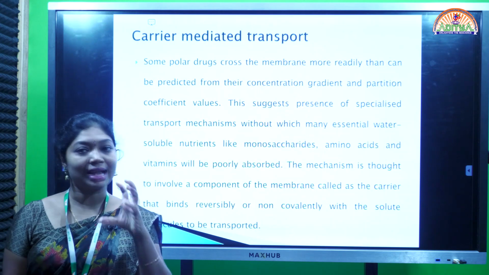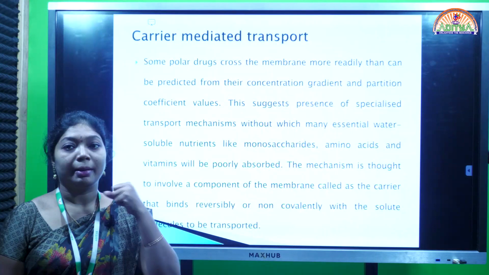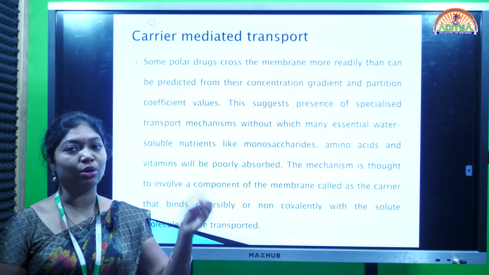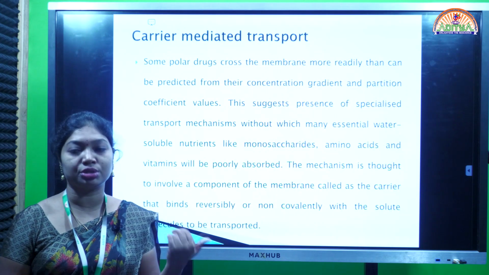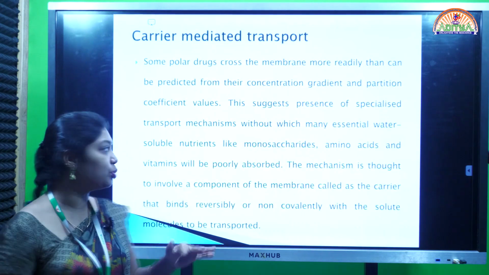This carrier acts as a mediator. It will hold the drug molecule and help the drug molecule to cross the membrane. Then over there the carrier dissociates from the drug molecule and comes back to its original position to hold another drug molecule.